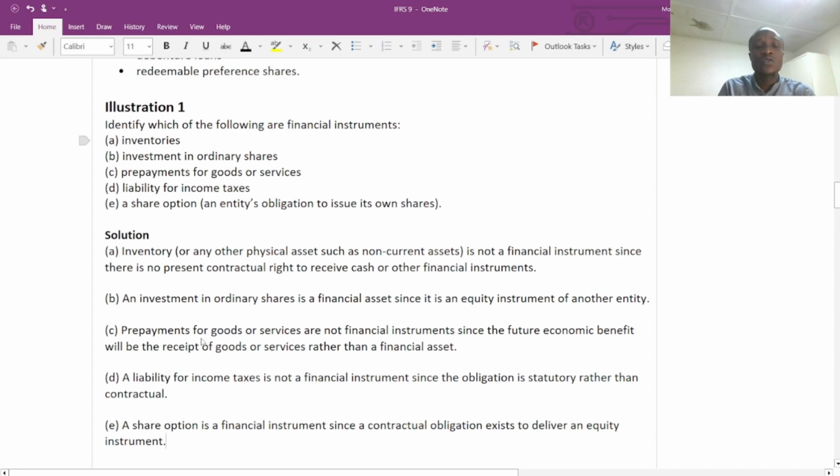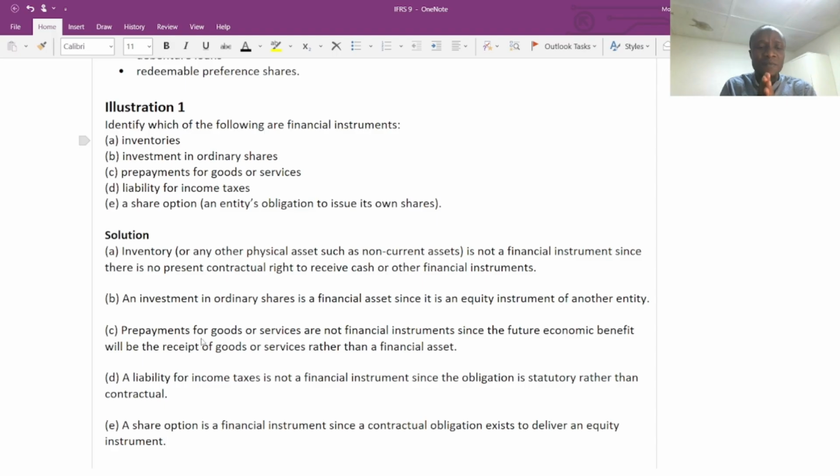Prepayment of goods or services. Automatically, prepayment cannot be a financial instrument because the future economic benefit that we are going to receive as a result of the payment made in advance is a receipt of goods or services rather than a financial asset.